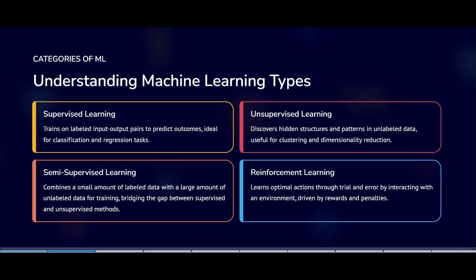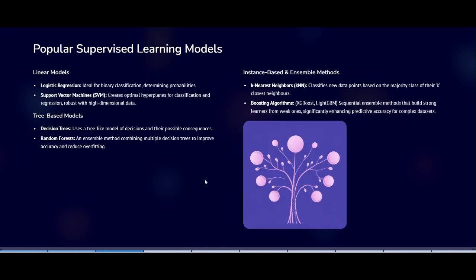And coming to the machine learning models. These are the popular machine learning models: linear models, tree-based models, and instance-based models. Logistic regression and support vector machines belong to the linear models. Logistic regression is simply known as predicting outcomes as yes or no. Support vector machine finds the best separating line. It is used to separate the data by using a hyperplane. This hyperplane is known as the best line.